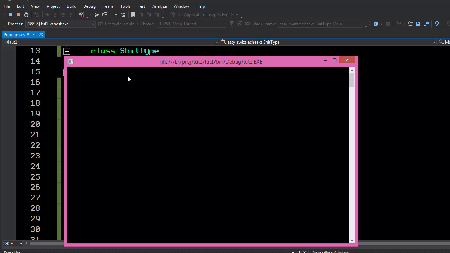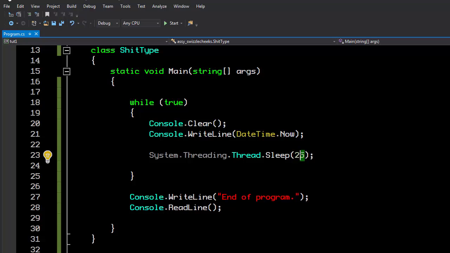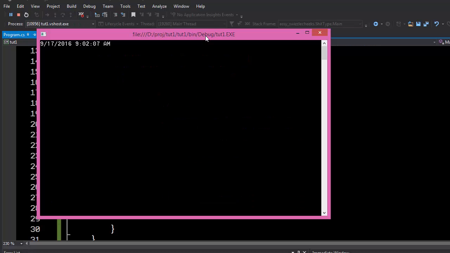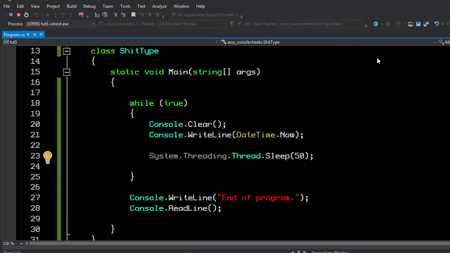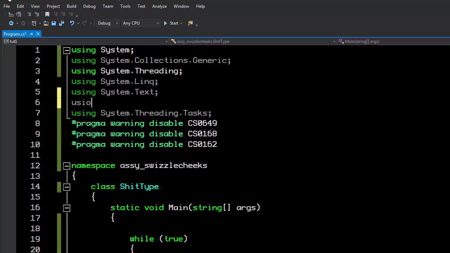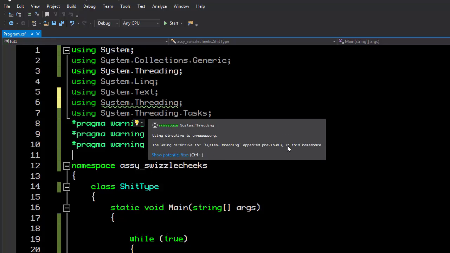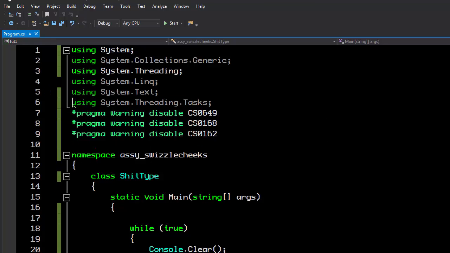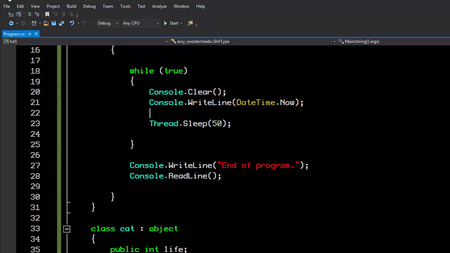All right, much better. I can actually see the number now. Maybe we'll slow it down one more notch, and let's say 50. Yeah, that looks fine, at least for our purposes. So anyway, what we can do if we really want to is we can remove this from here and go up here and actually use system.threading, and now we don't need to have a ridiculously long... What is your problem? We're already using system.threading. I apologize. Thread.sleep 50. That's all we needed. Now, let's move on.